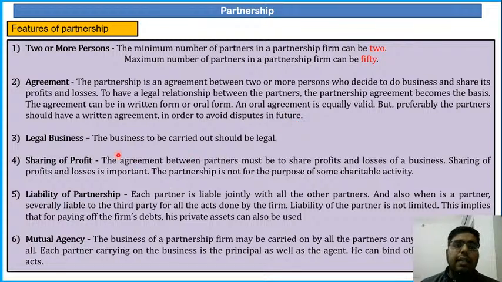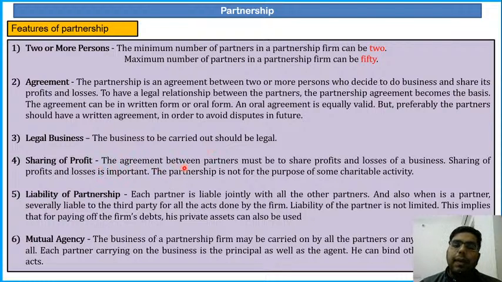Then third, legal business. The business to be carried out by the partnership firm should be legal. If the partnership firm is there, it should carry out a legal business. You shall not open a partnership firm for kidnapping others, for smuggling, or for drug businesses. Clear?